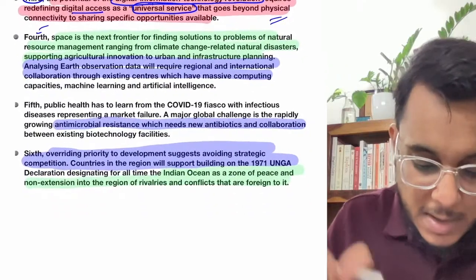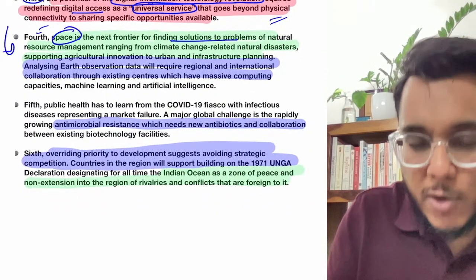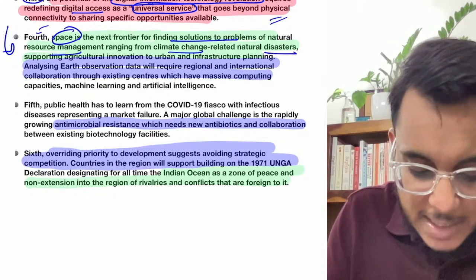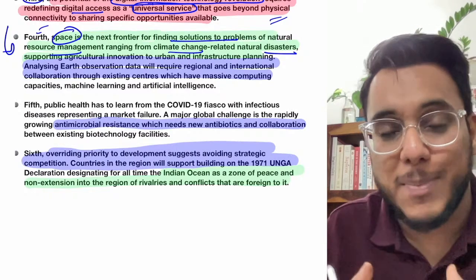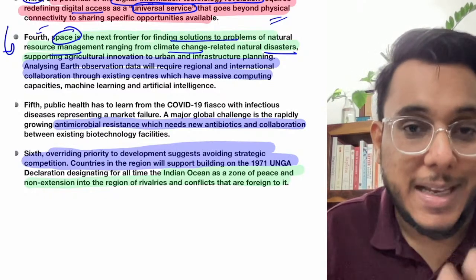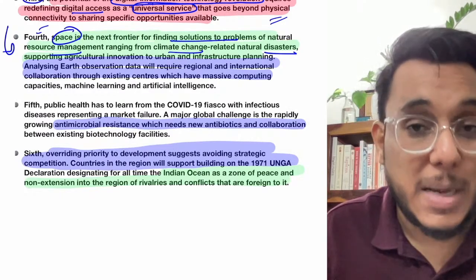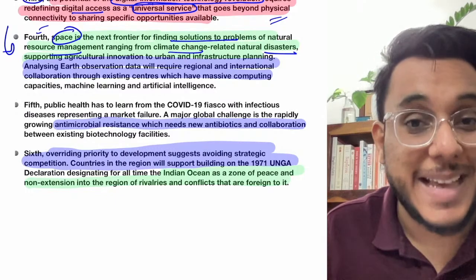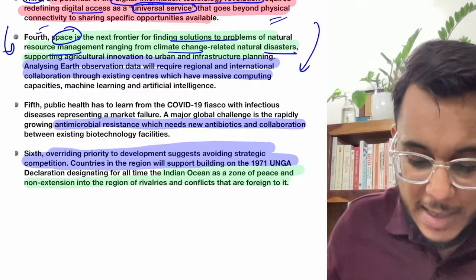Fine. Now after that, the next thing that is coming is that space is the next frontier for finding many of the solutions. So for resource management, climate change, disasters, many things, the solution lies in the space frontier. For example, guys, today we can launch satellites. These satellites, through remote sensing, can help in predicting the climate patterns, in predicting the rainfalls, in predicting the agriculture, and all these kinds of things. So space is an important arena.